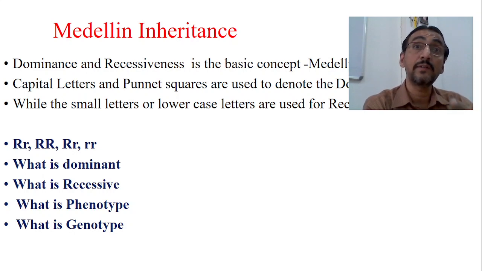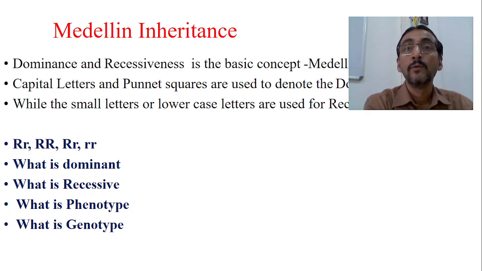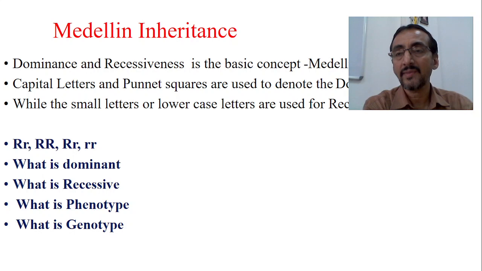Now suppose the father's gene is dominant and the mother's gene is recessive. I will take an example. Suppose this gene number 315 is responsible for giving color to your hair. Your hair color needs keratin and melanin, so these genes are responsible for producing certain pigmentary substances related to the hair. This gene 315 is responsible for the proteins or melanin needed for the formation of the coloring of the hair.